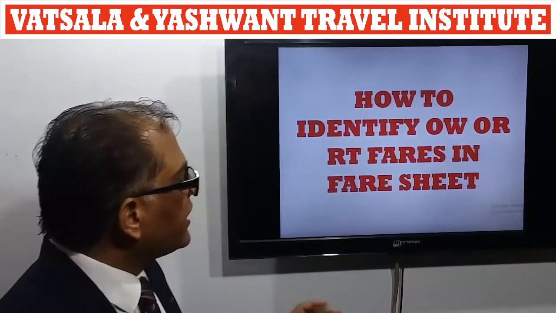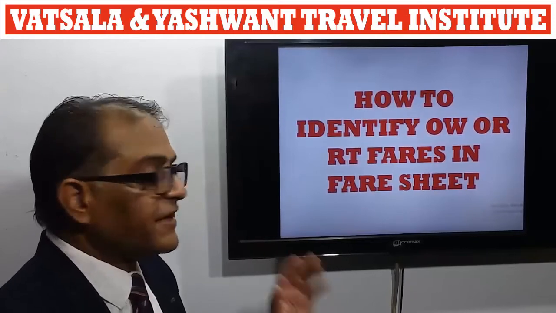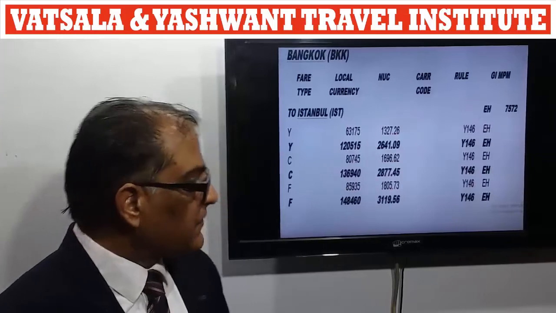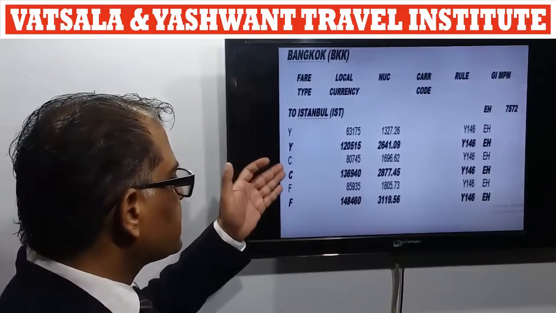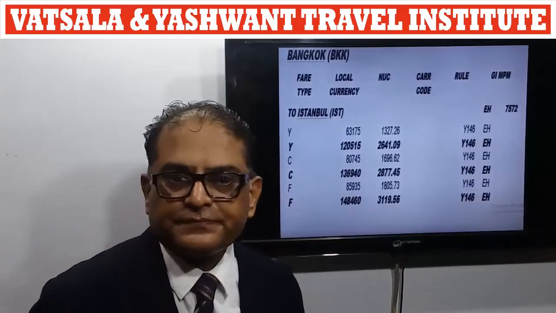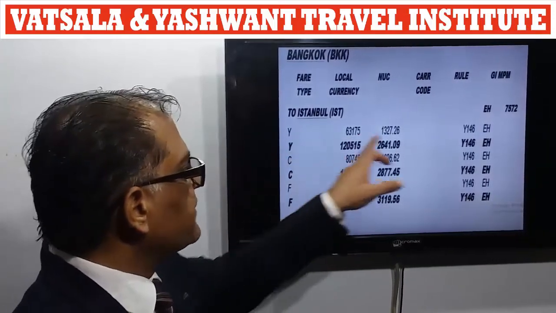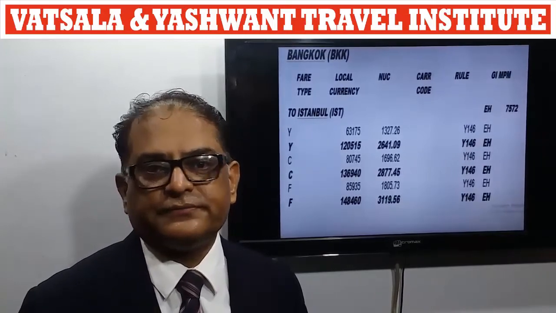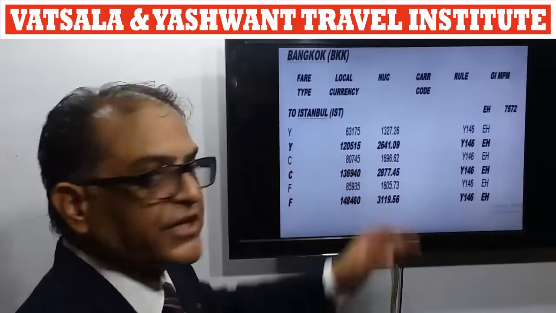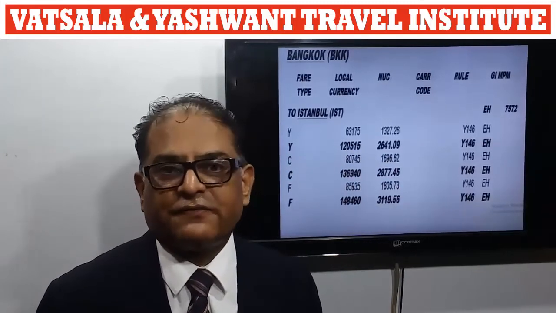Next is how to identify one-way or RT fares in the fare sheet. Now here we have the fares from Bangkok to Istanbul. First we have Y class fares, C class fares and F class fares. Now if any fare is given in the lighter shade, that means that fare is a one-way fare. And if it's given in the darker shade, that means it's a return fare.